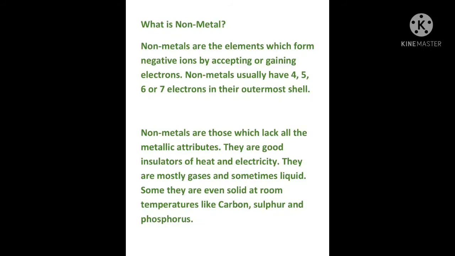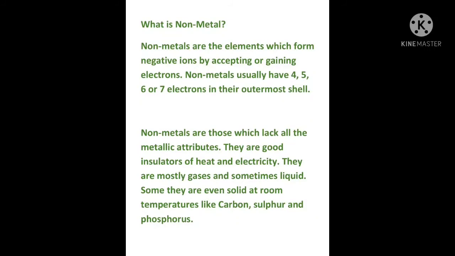They are good insulators of heat and electricity. They are mostly gases and sometimes liquid. Some are even solid at room temperature, that are carbon, sulfur and phosphorus.